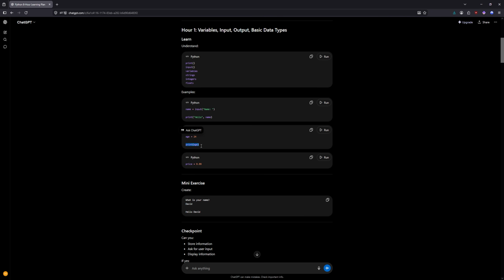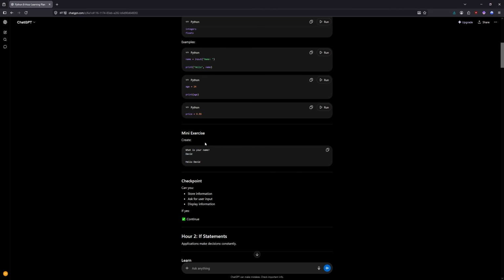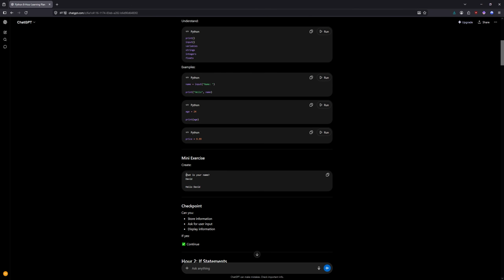Age equals 24, print age. Price. What is your name? David. Hello, David. Checkpoint: can you store information, ask for user input, display information? If yes, continue.